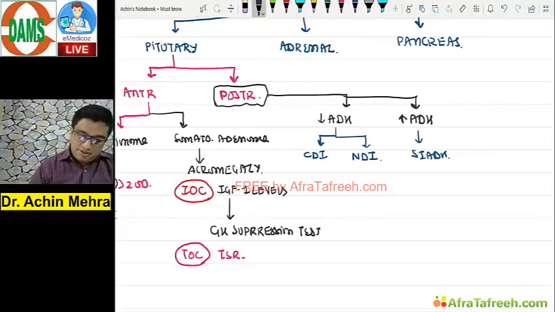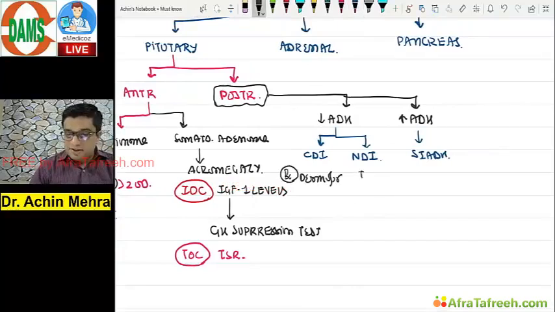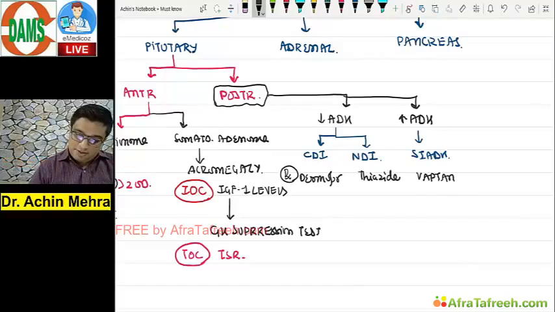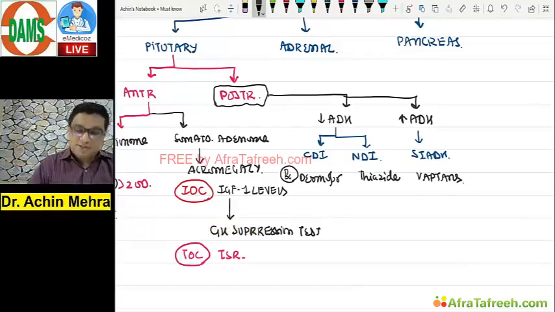The central diabetes insipidus can be treated by what? Desmopressin. Nephrogenic diabetes insipidus can be managed by a thiazide diuretic. And SIADH is managed best by vaptans. A lot of things are there in between. You can go to the notes again and see them once.